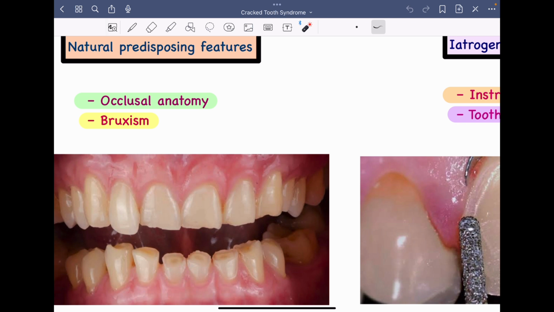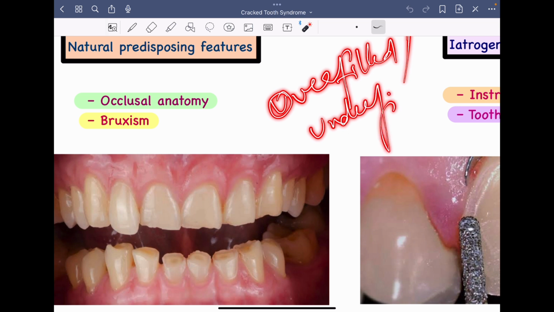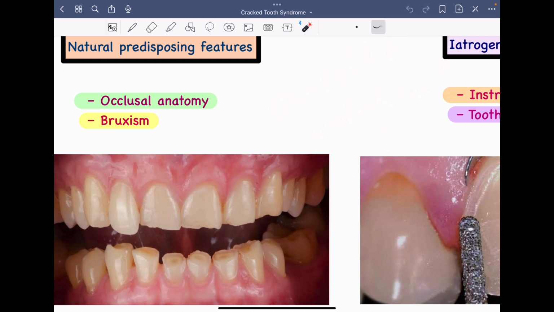A restoration might be overfilled or underfilled. In both cases there will be abnormal amounts of occlusal load delivered onto the tooth, and this can ultimately result in formation of cracks within the tooth.